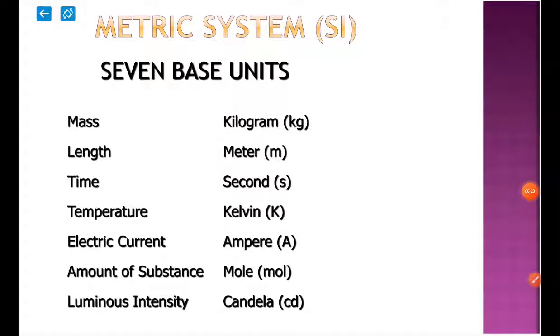Now let us consider the 7 base units of the metric system. Because India is following the metric system, we can have a glance at the 7 basic units. First, mass is kilogram, length is meter, time is seconds, temperature is Kelvin, electric current is ampere, amount of substance is mole, and luminous intensity is candela.